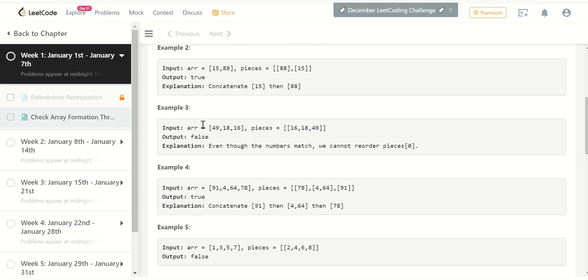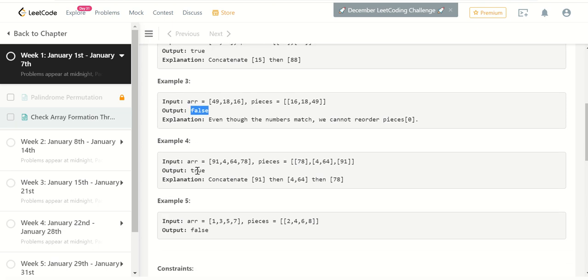Talking about the third example, the first element is 49, which is present in the pieces, but before that we already have 16 and 18, which are not present in our potential array, which is our expected array. Hence, this array we won't be able to make using the given pieces, so we'll return false.